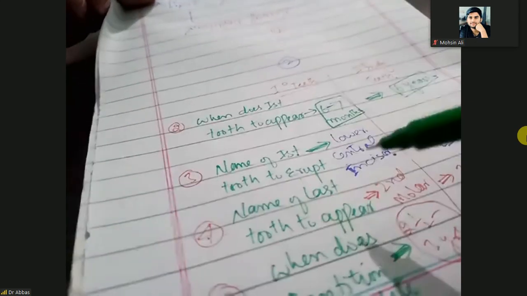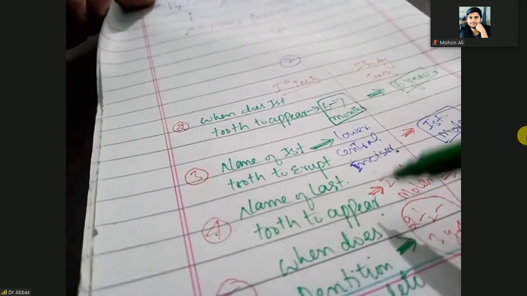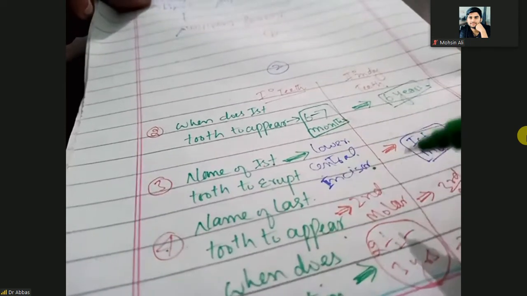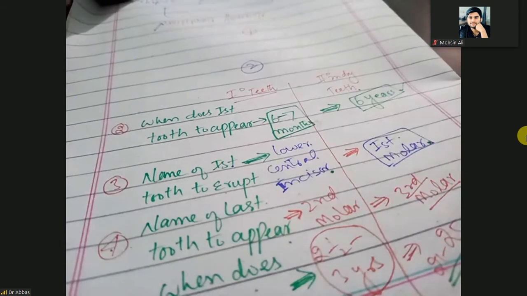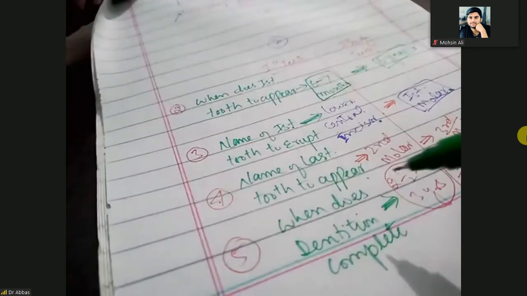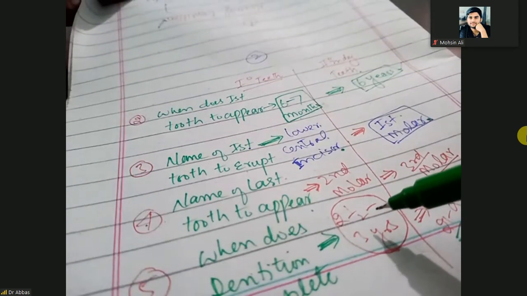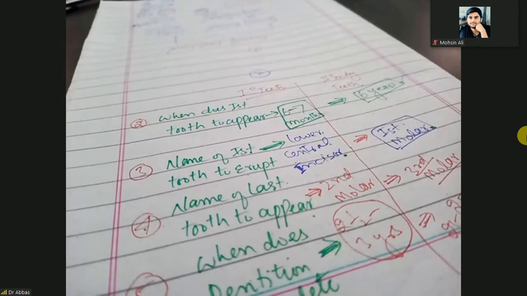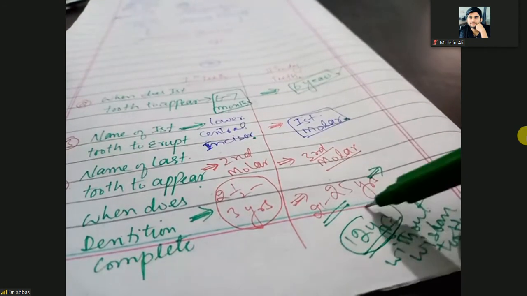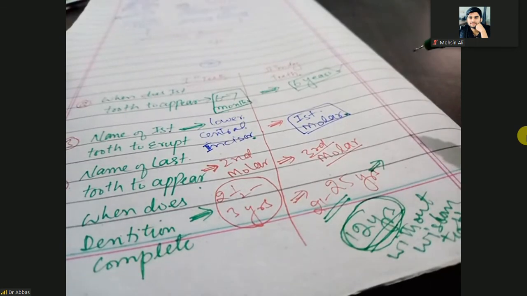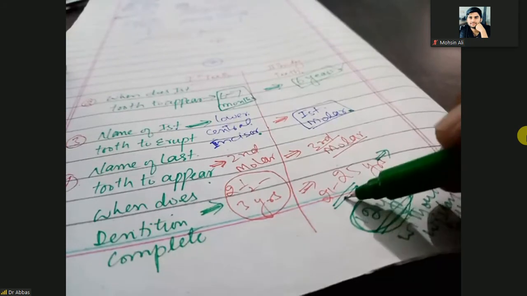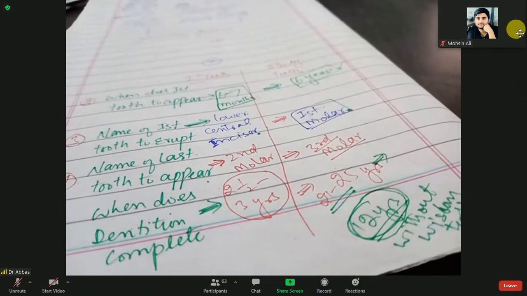Third is the name of the last tooth to appear. In the case of the primary dentition, it is the second molar. In the case of the permanent teeth, that is the third molar. So when does the dentition complete? Primary dentition completes in 2.5 years to 3 years, but permanent dentition completes mostly in 12 years without third molar or wisdom tooth, but when there is a wisdom tooth it will take 21 to 25 years.